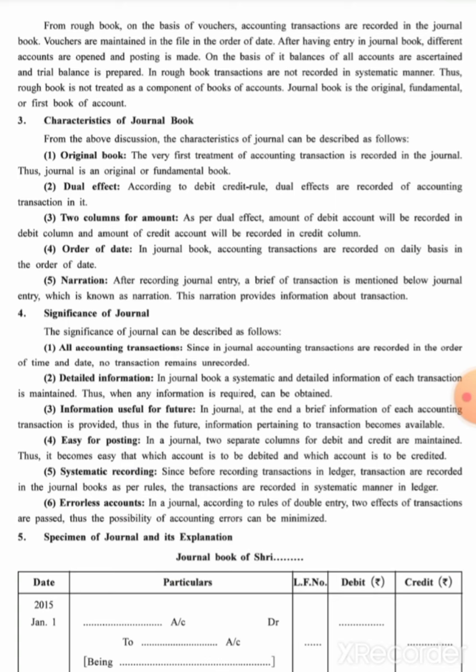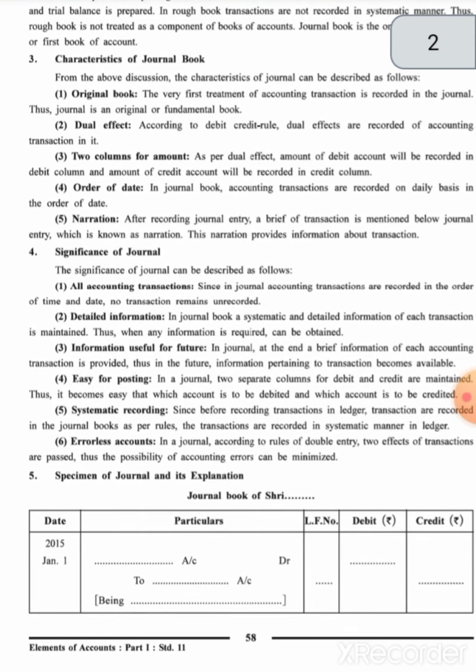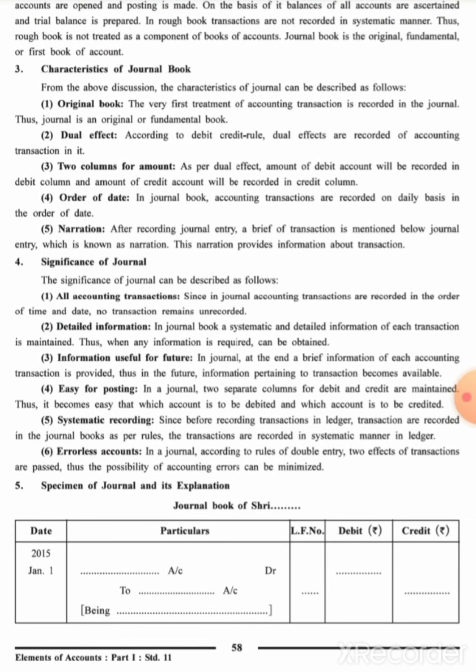The next one is the fifth characteristic, narration. After recording a journal entry, a brief of the transaction is mentioned below the journal entry, which is known as narration. This narration provides information about the transaction. After writing every journal entry, we need to write the explanation of that journal entry, how this transaction has been done, how it happened. That particular explanation is known as narration.